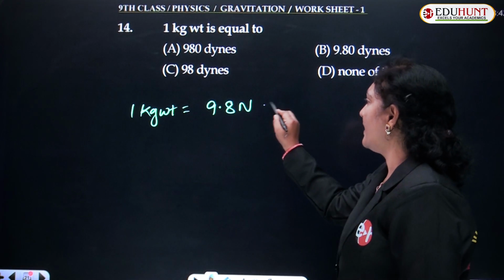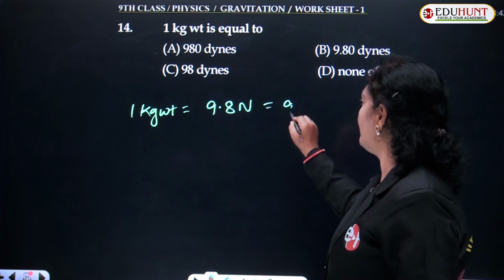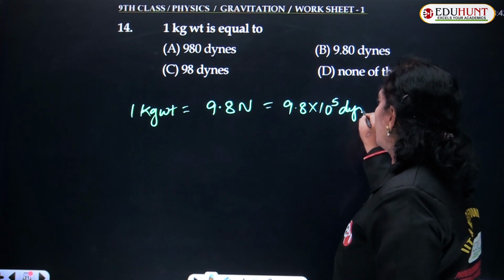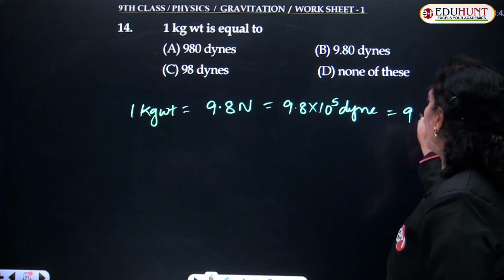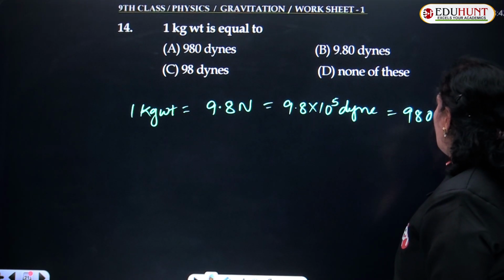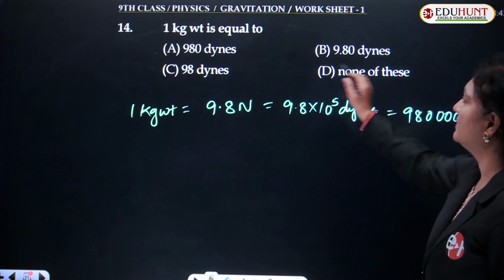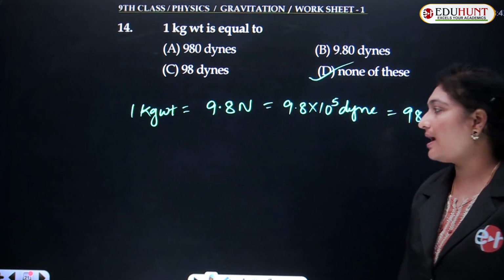In order to convert to dyne, we know that 1 Newton is equal to 10 power 5 dyne. So this will be 9.8 into 10 power 5 dyne. So there is no such option here. It must be equal to 980000 dyne. There is no such option here. Hence we'll go for option D. None of these are true.